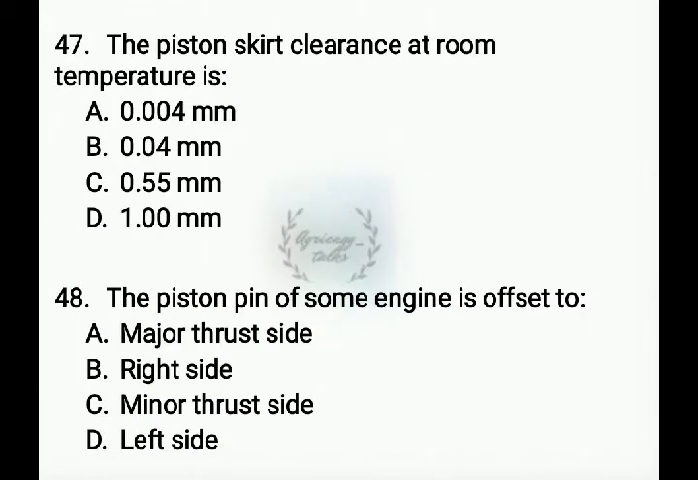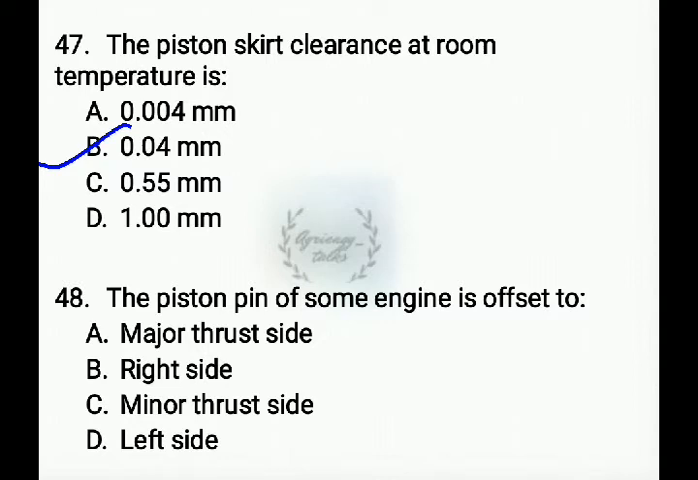Next question, the piston cut clearance at room temperature is, options are 0.004 mm, 0.04 mm, 0.55 mm and 1 mm. The answer is 0.04 mm. The piston cut clearance at room temperature is 0.04 mm.